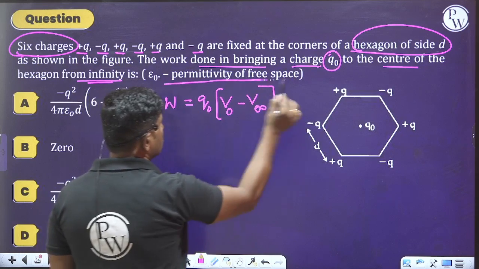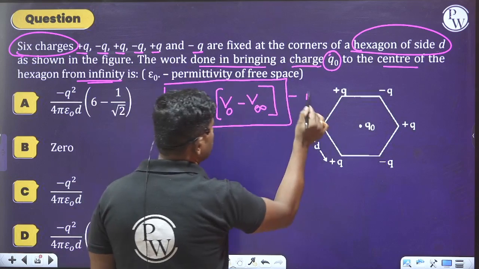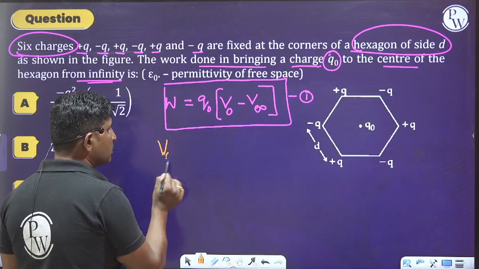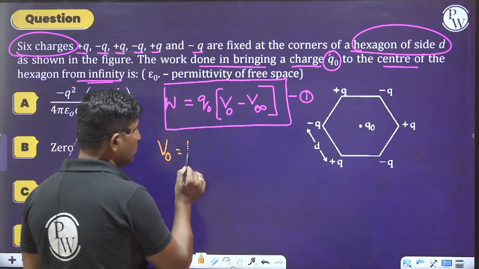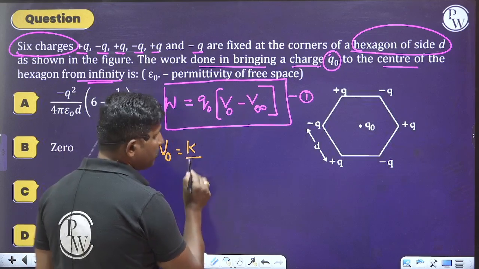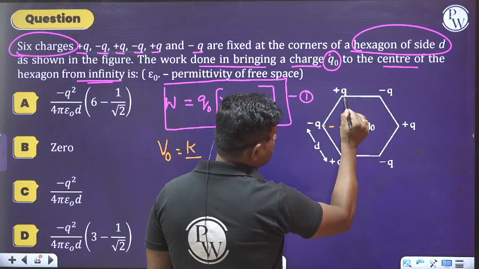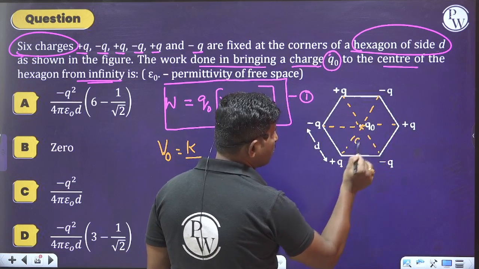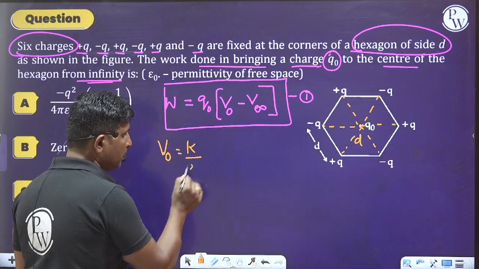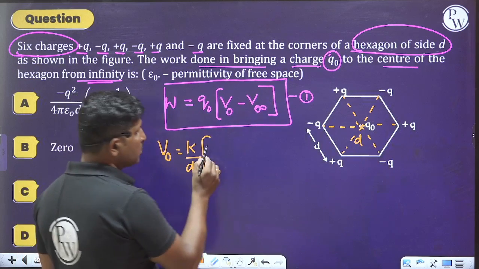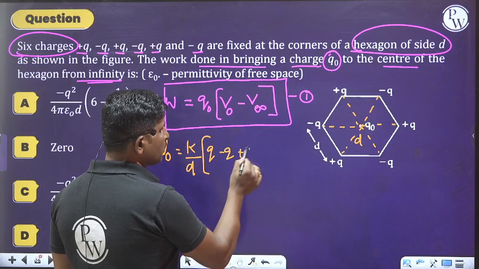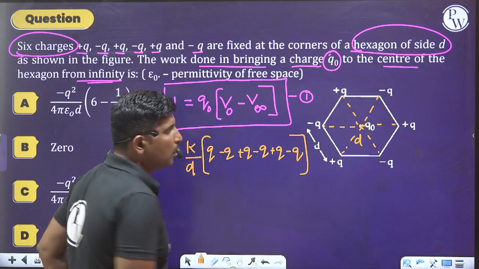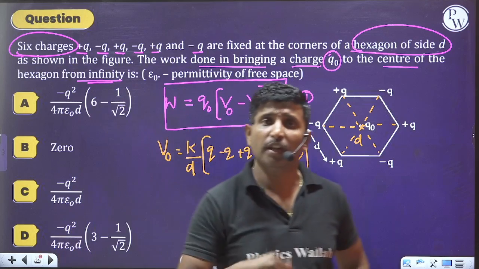So let us call this equation 1. Whenever we observe the potential at the center O, we can say K divided by D, since the distance of the center from each corner is D, into the sum of the charges: plus Q minus Q plus Q minus Q plus Q minus Q. So the net charge becomes equal to 0.